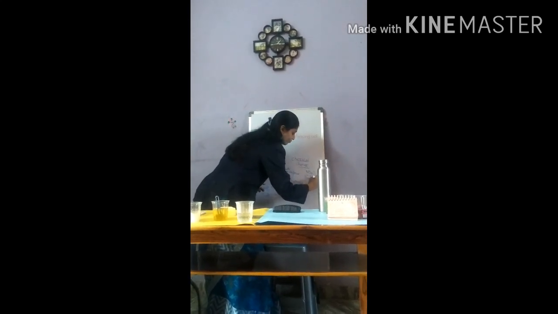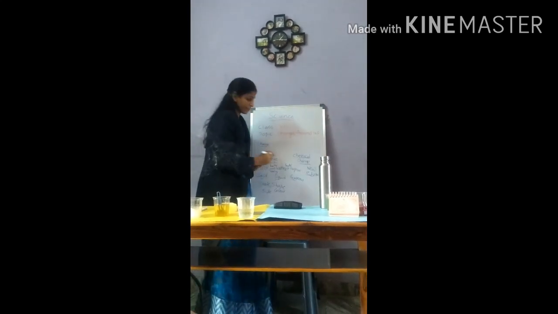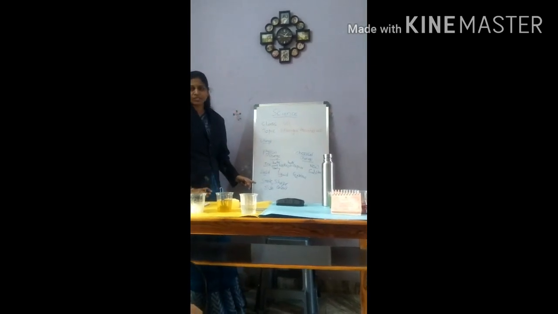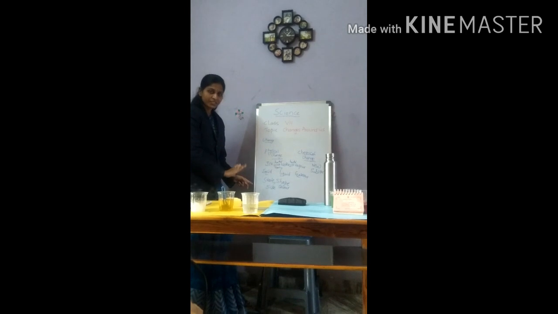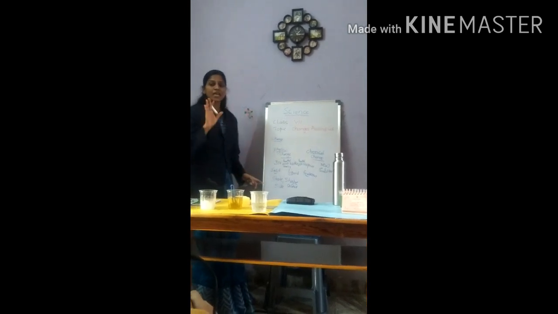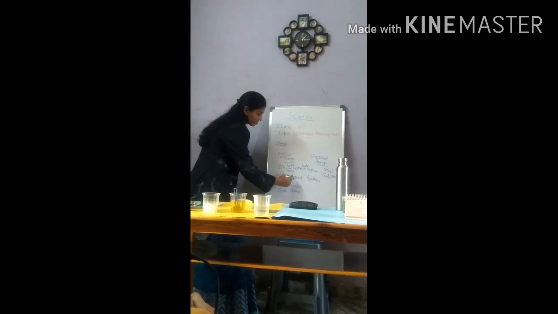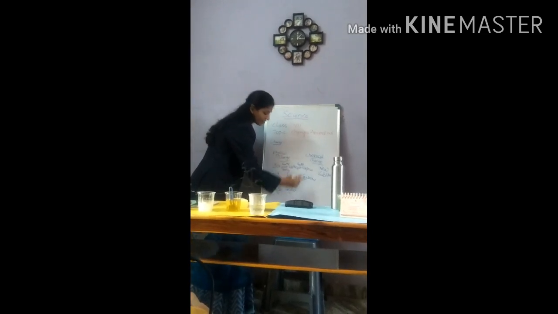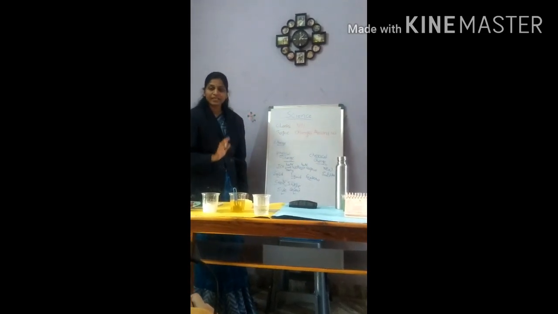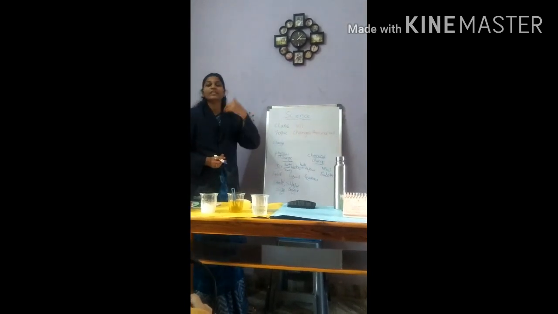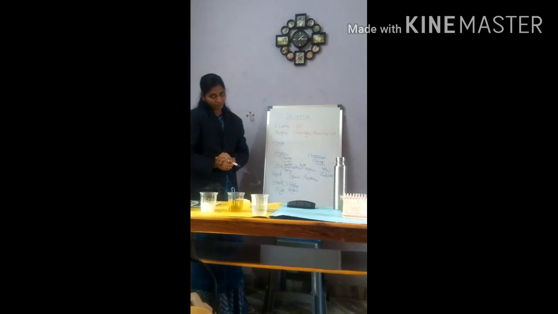There will be formation of the new substance. So in a physical change, no new substance is formed. The original substance is as it is, but there is only a change in the state, shape, size and color of the substance. But in a chemical change, the substance is converting into a new substance.